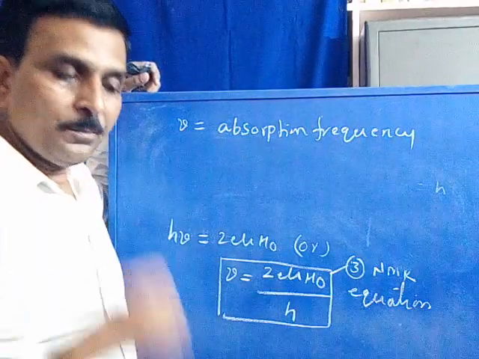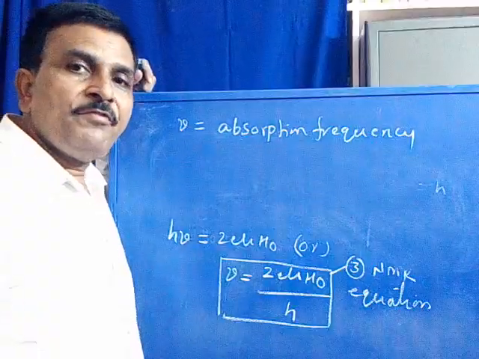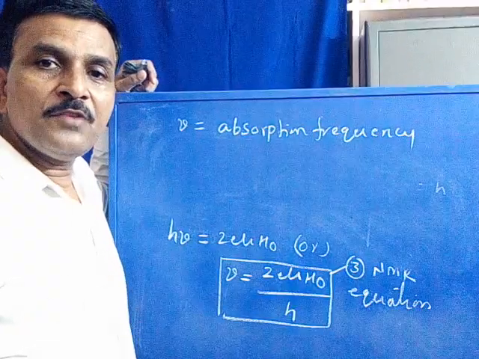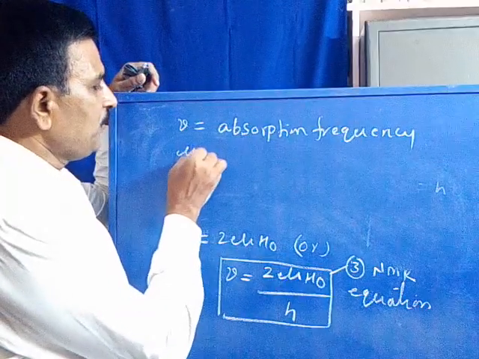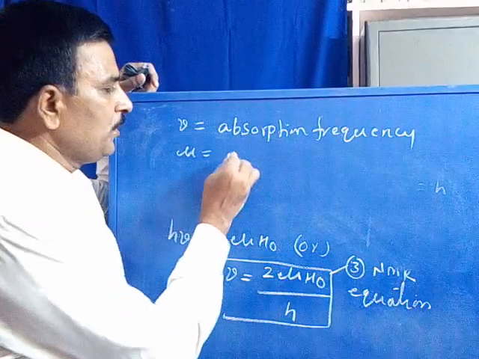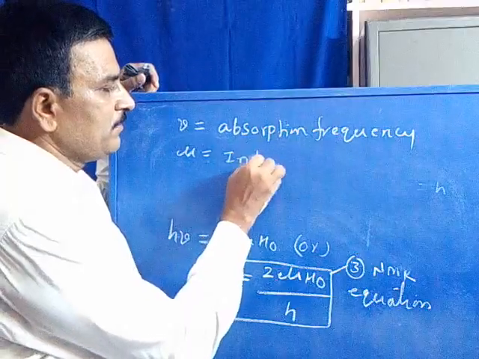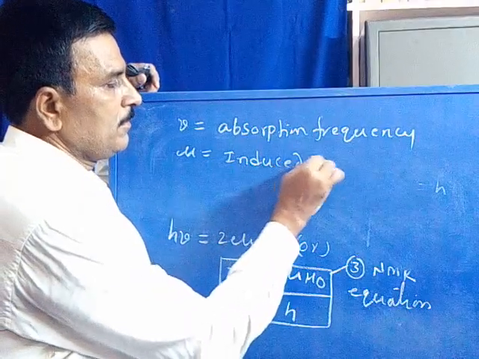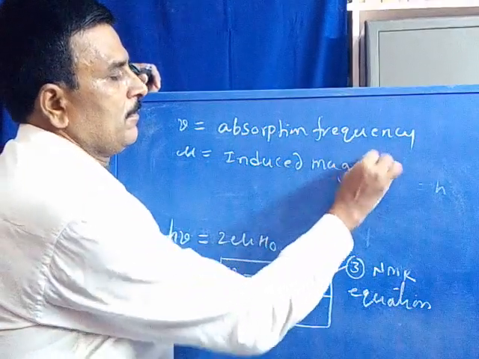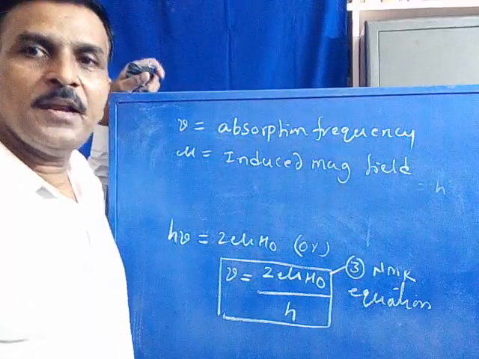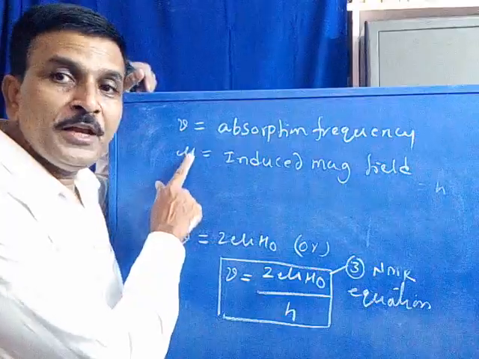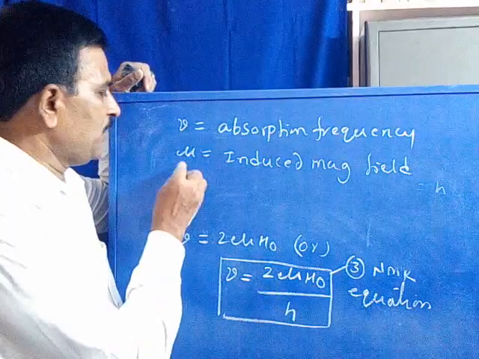Nu is equal to absorption frequency, or the frequency absorbed by the spinning nuclei, where this value is equal to the induced magnetic field, or secondary magnetic field, produced by spinning nuclei. Now coming to H0.